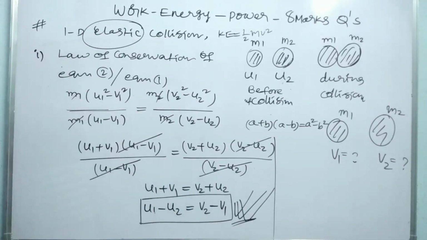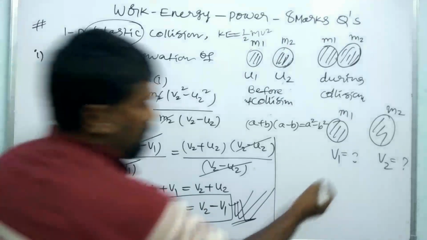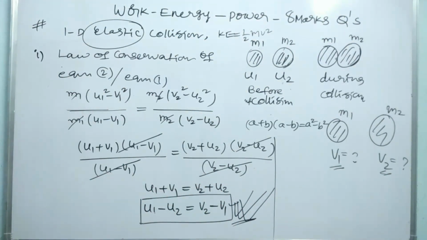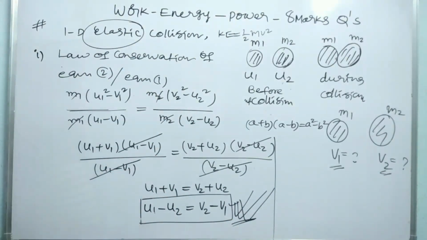Now let us find the value of V1 and the value of V2. So 50% is completed, the remaining 50% is left. All of you note it. On the basis of this equation we can easily find V1 and V2. Let us see how.